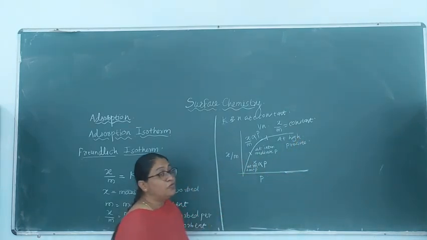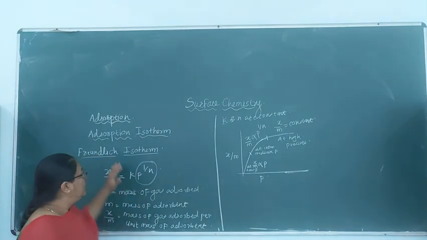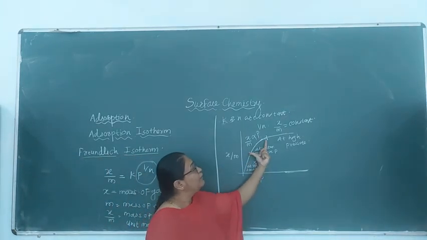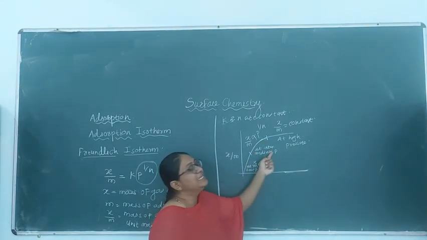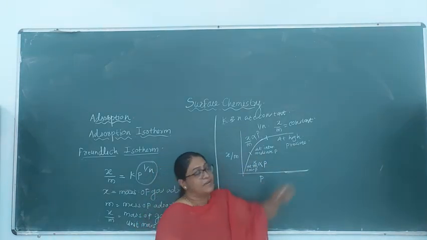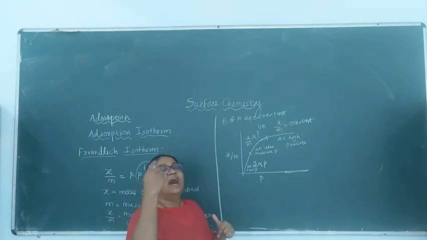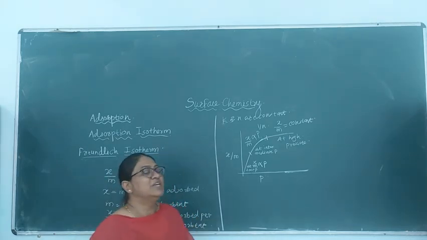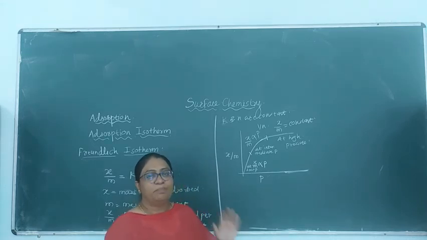Therefore, from this graph, what can we say about the Freundlich adsorption isotherm? We can say that it is applicable only for a limited range of pressure, that is, it is applicable for the intermediate pressure and not all pressure ranges. It is not applicable at lower pressure as well as higher pressure. So the Freundlich adsorption isotherm does not have theoretical importance, because it is applicable over a limited range of pressure.